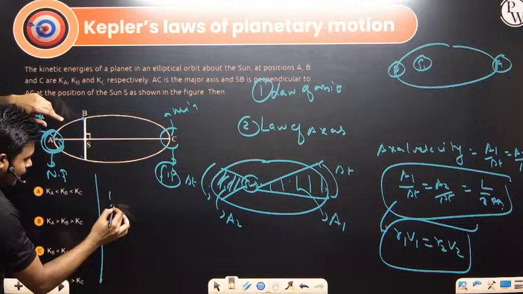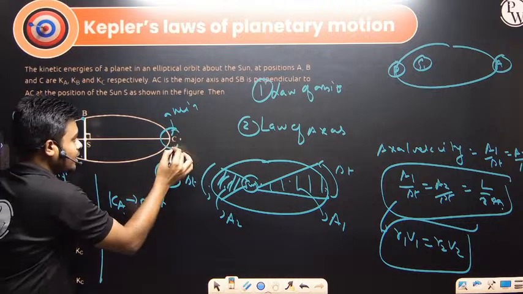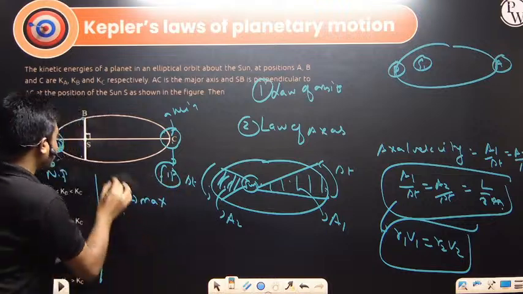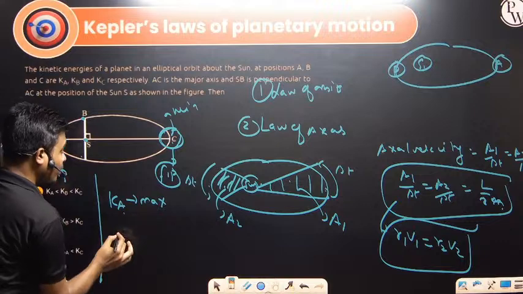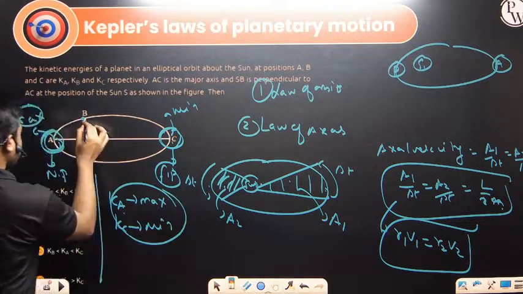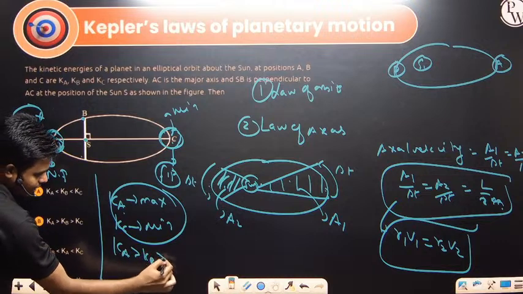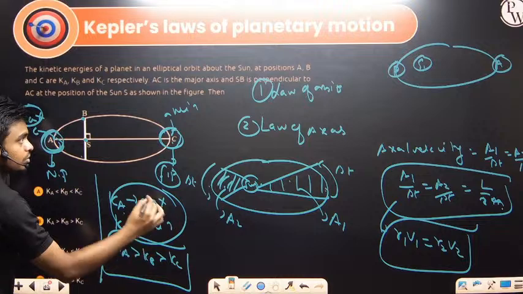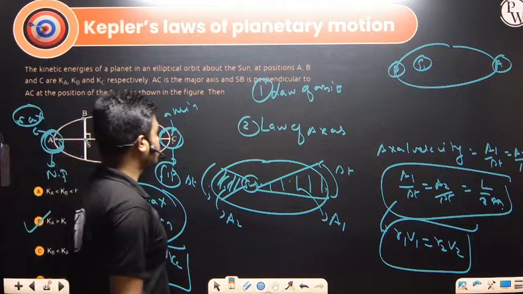So maximum kinetic energy at A. Next, this is the point at which the distance from the sun is very large. Velocity will be minimum. So here minimum kinetic energy at C. Remaining is in between. So this will be Ka, then Kb, then Kc. Clear? Option B: Ka, then Kb, then Kc.